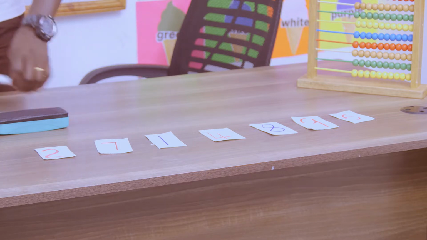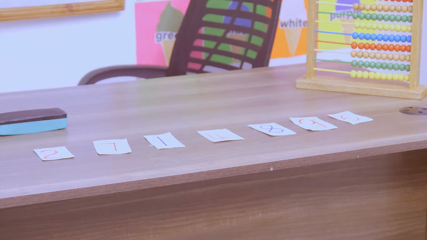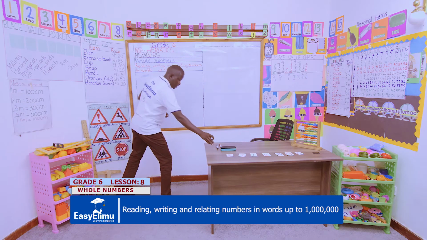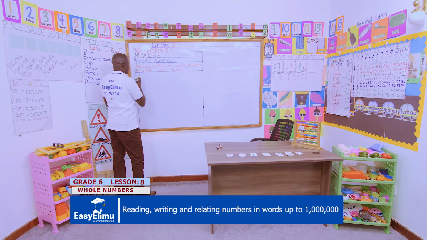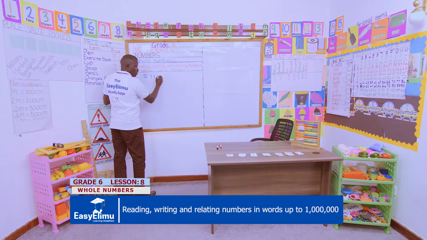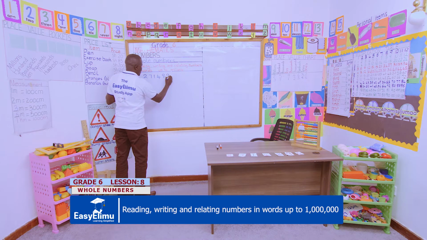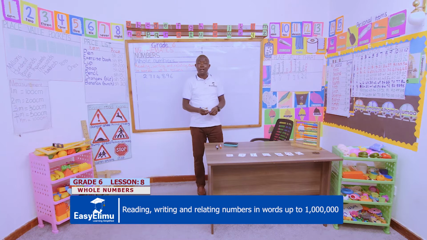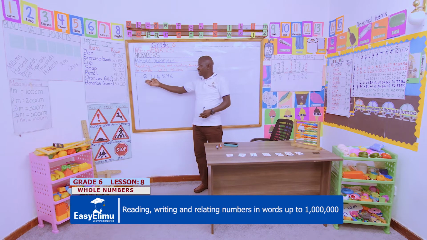So, let me transfer those numbers on our board. The first number is 2, then 7, 1, 4, 8, 9 and 6. Now, these have formed a 7-digit number.